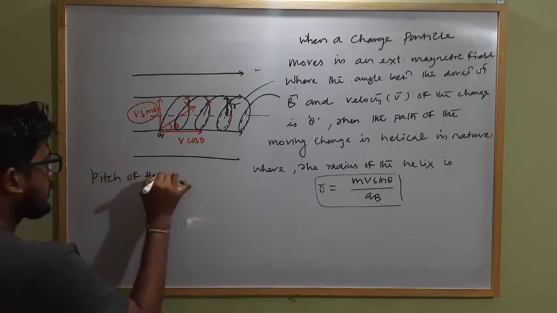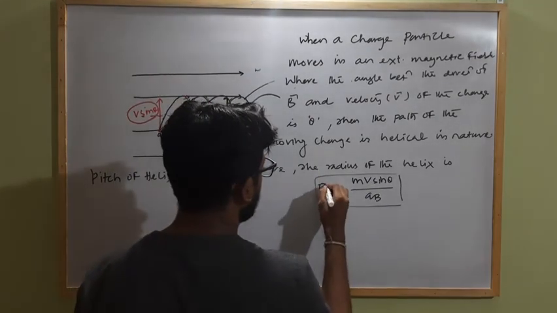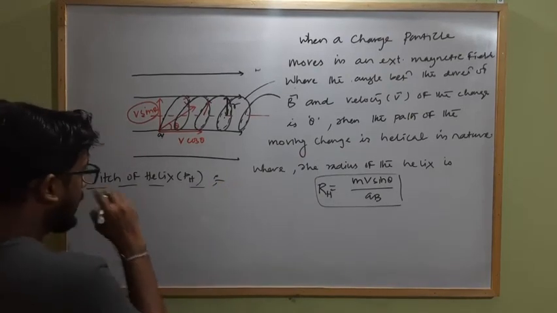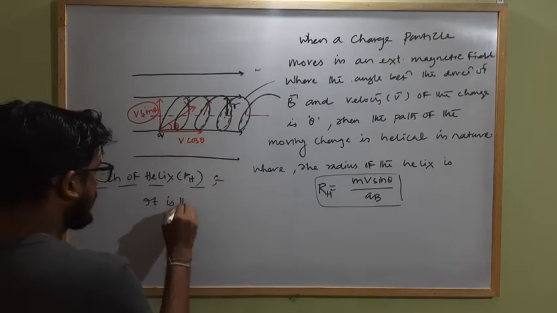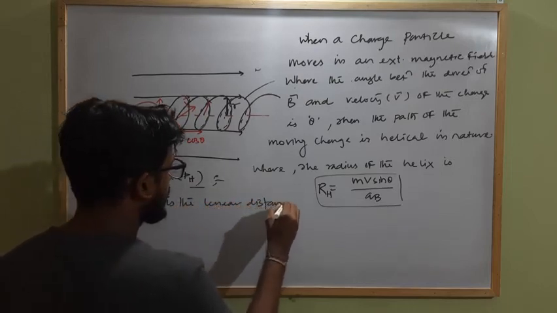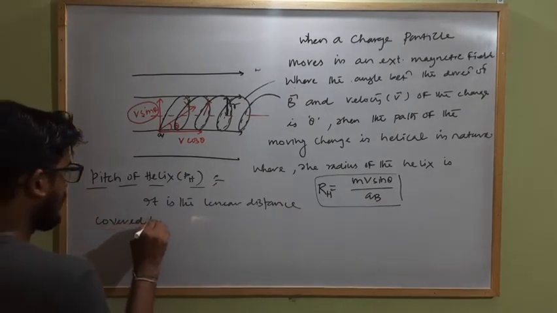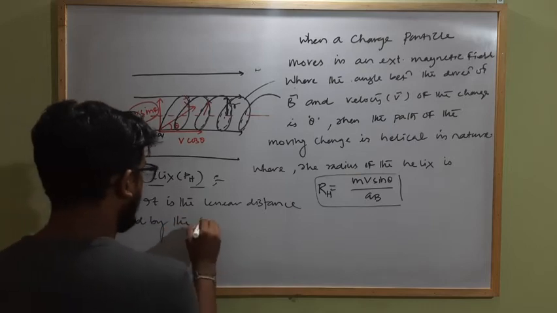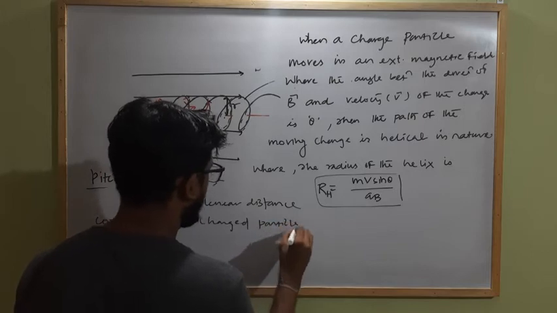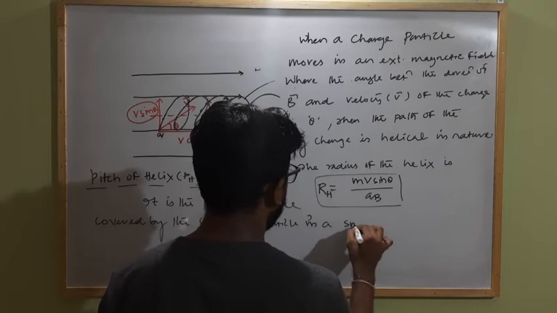Then pitch of helix, this is the radius of helix. What is pitch of helix? It is the linear distance covered by the charged particle in a single time period.